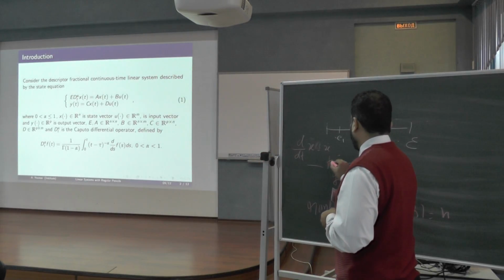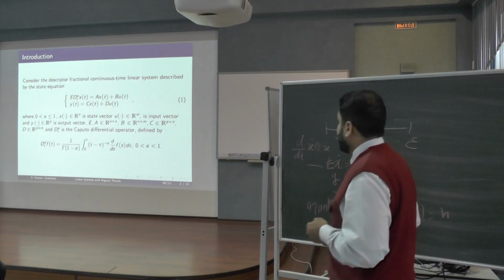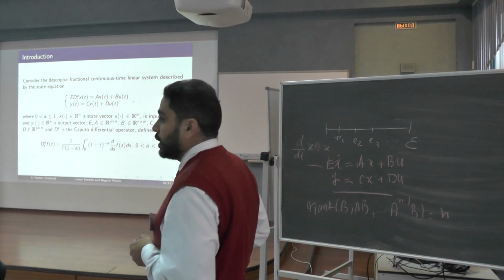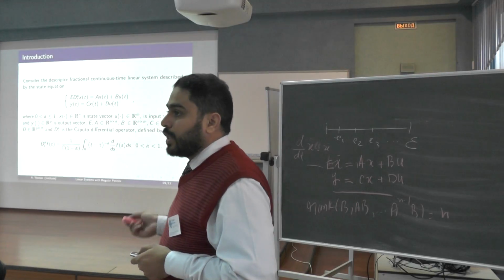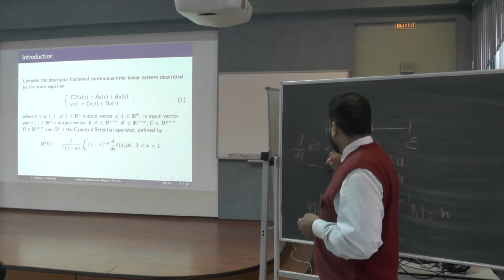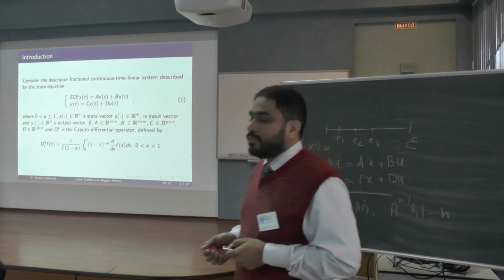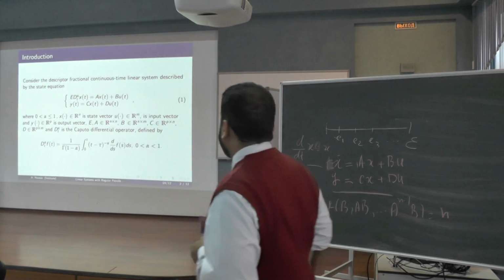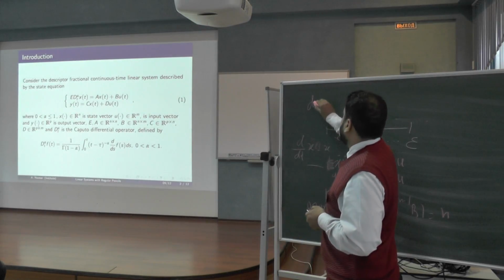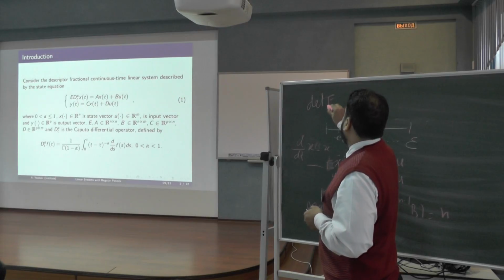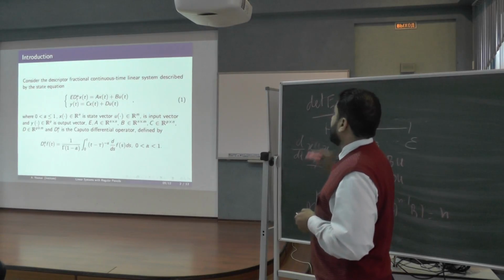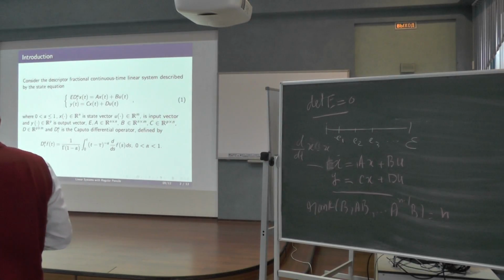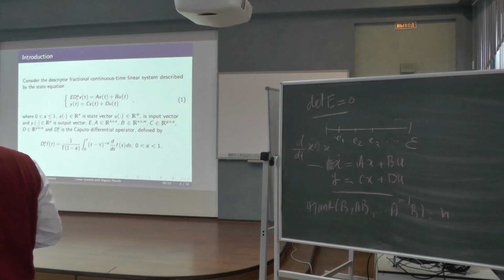Here E is our additional matrix, in the sense that E can be identity. If E is an identity matrix, then we obtain the classical one, for which Kalman obtained rank conditions. But the interesting case is if the determinant of E is 0, then the thing will be changed. Let's see what happened.